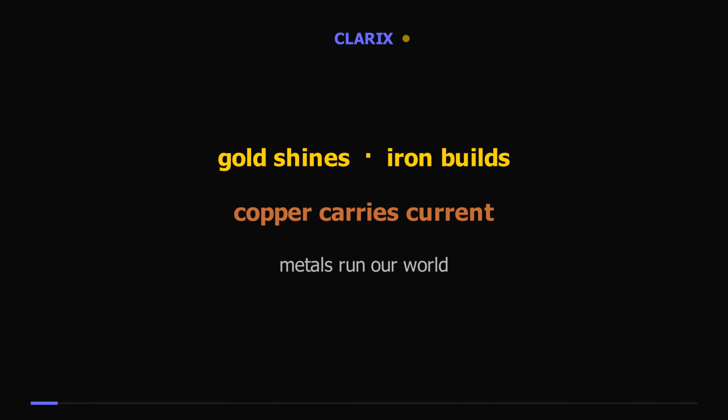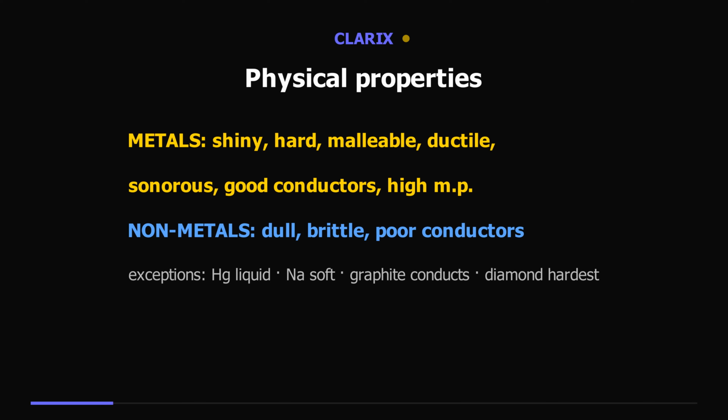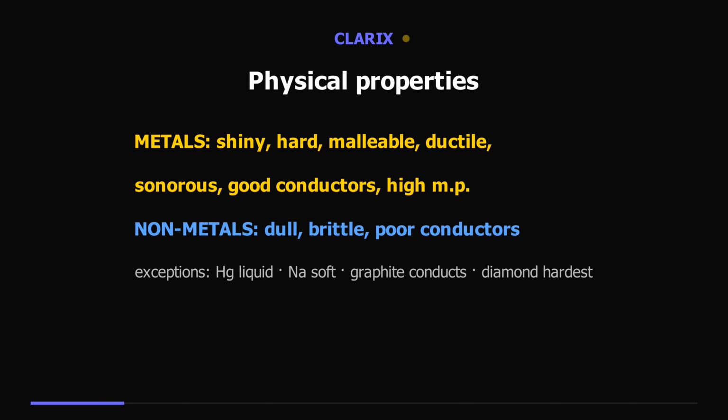Start with physical properties. Metals are usually shiny. They have luster. They are hard, malleable. They can be beaten into sheets, ductile, drawn into wires, good conductors of heat and electricity, sonorous. They ring when struck, with high melting points. Non-metals are the opposite: dull, brittle, poor conductors. But watch the exceptions. Mercury is a liquid metal, sodium is soft enough to cut, graphite, a non-metal, conducts electricity, and diamond is the hardest natural substance.